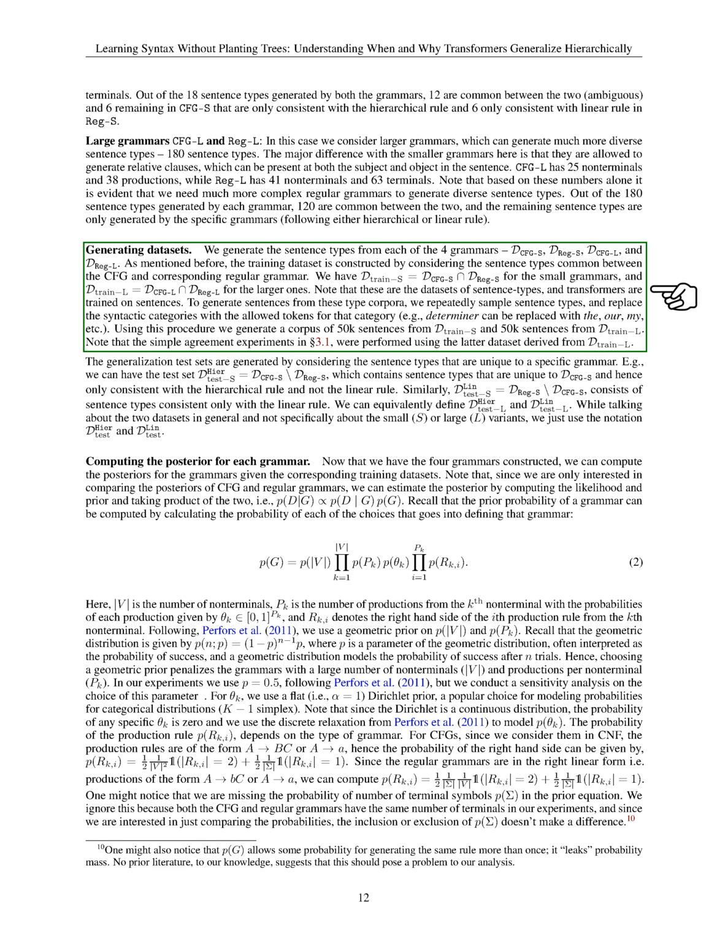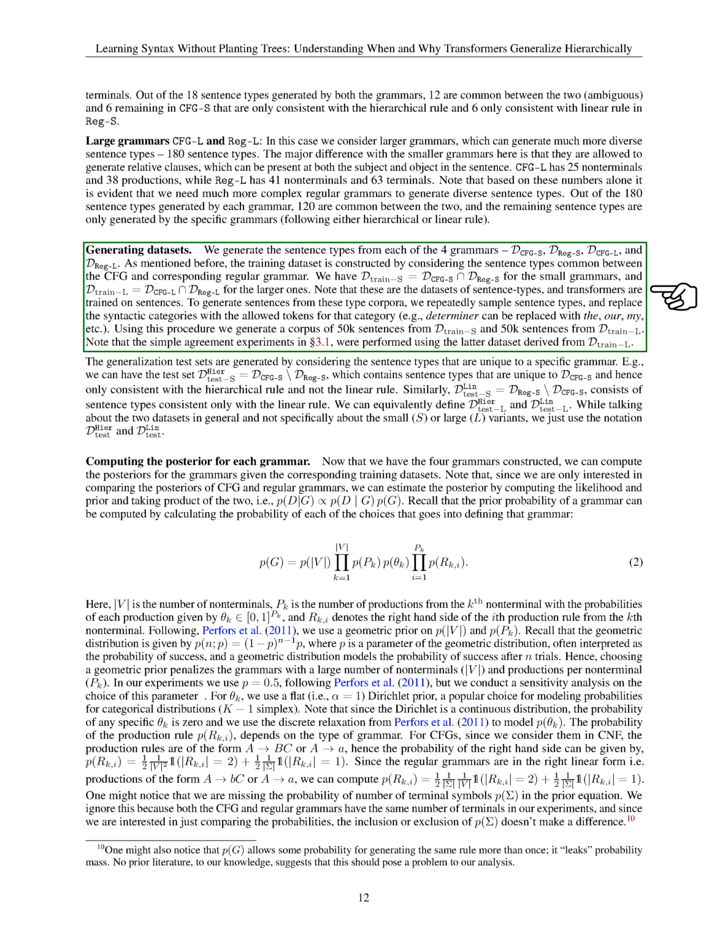For the small grammars, our training dataset D_train-S is the intersection of D_CFG-S and D_reg-S, while for the larger grammars, D_train-L is the intersection of D_CFG-L and D_reg-L. These datasets contain sentence types, and we train transformers on sentences generated from them by sampling sentence types and replacing syntactic categories with appropriate tokens.